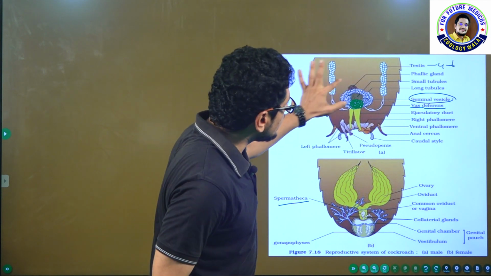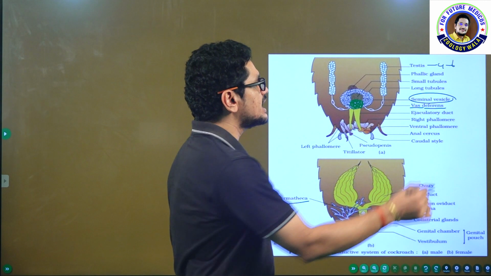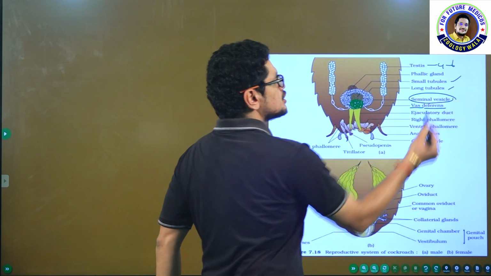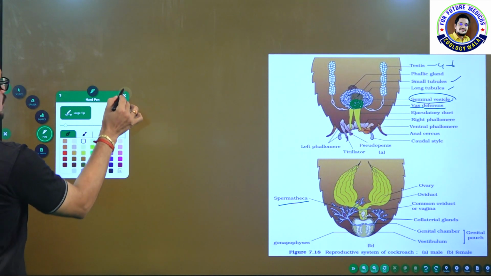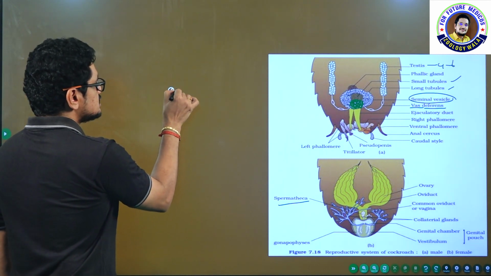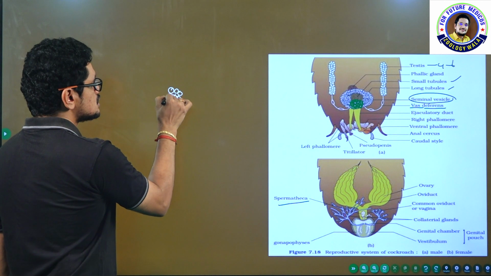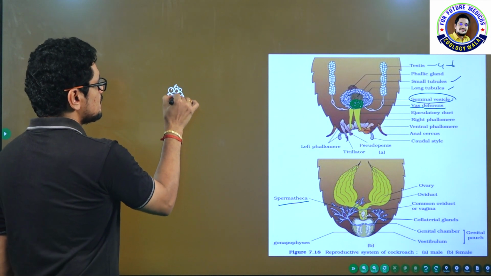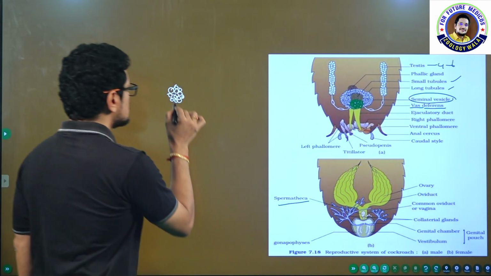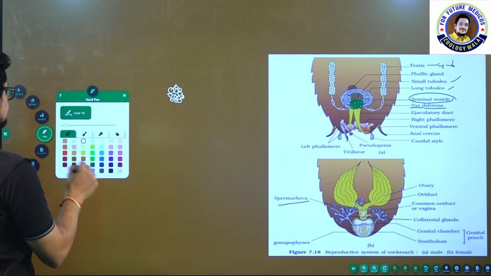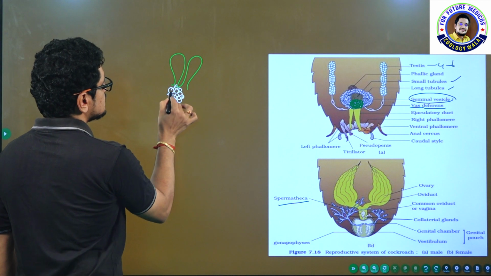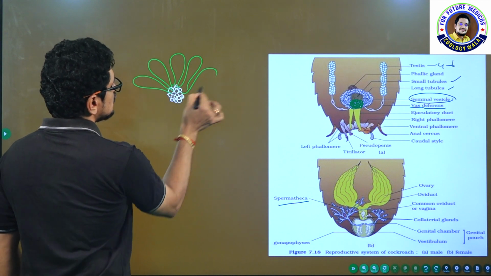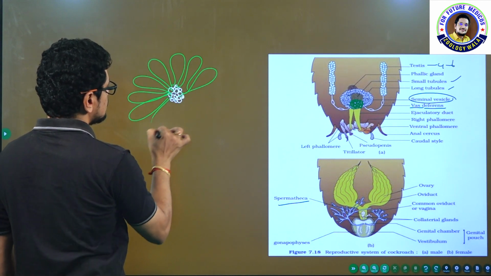What about this gland which is represented here, something represented as small tubules, long tubules? What is it? I will show, don't worry. These are small tubules which are present in the central part, and here long tubules are present like this. These are the long tubules.